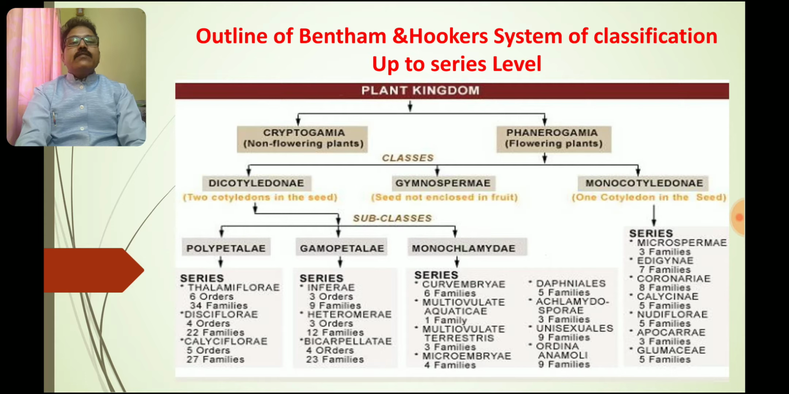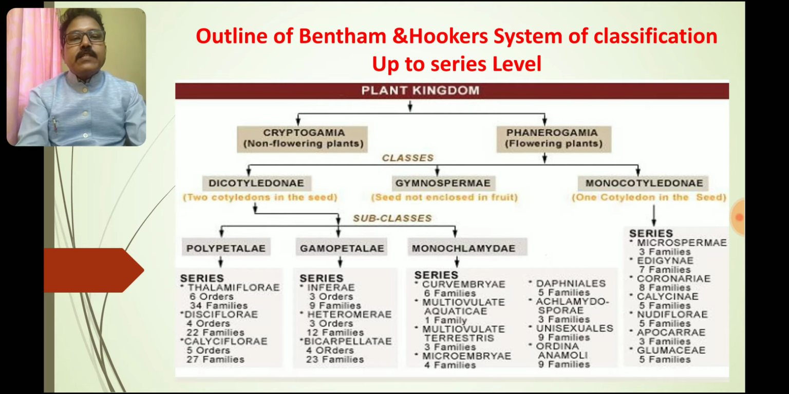Dicotyledons means the seeds with 2 cotyledons. Gymnospermi, where the seeds are naked, and in Monocotyledon, having a single cotyledon with the seed. Dicotyledon is subdivided into 3 subclasses, that is Polypetalae, Gamopetalae and Monochlamydeae. Polypetalae is again divided into series.